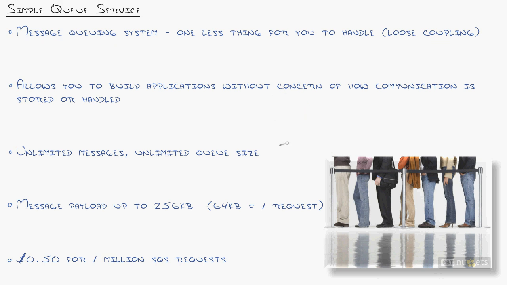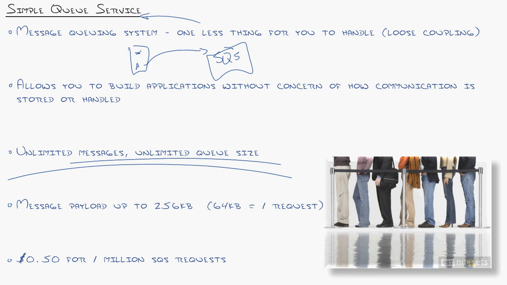So Amazon's like, you know what? Why do you want to deal with that? Why not just allow us, here's your server with app A running, why not just dump that into SQS, which is a queuing system of unlimited size, unlimited messages, unlimited queue size, and you can have your servers that are all reporting to there. So here's application server B, right?